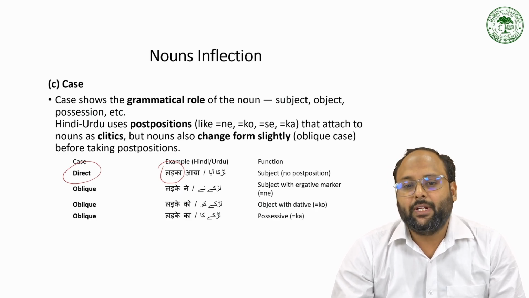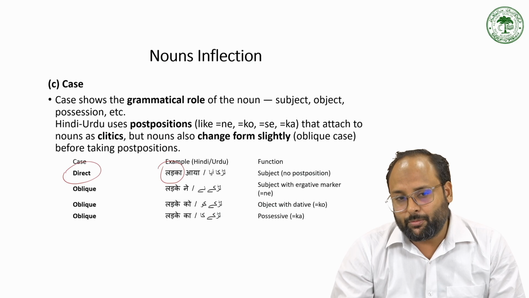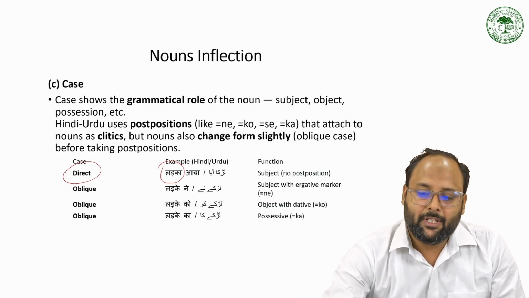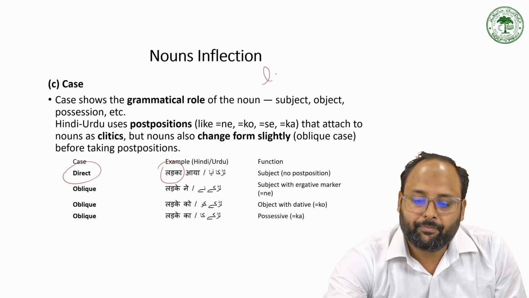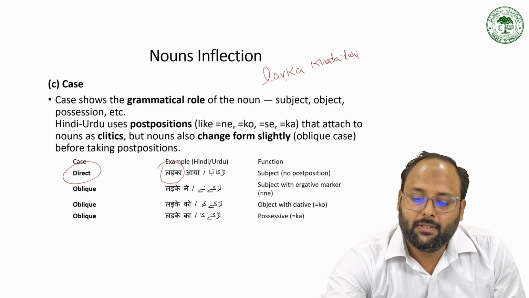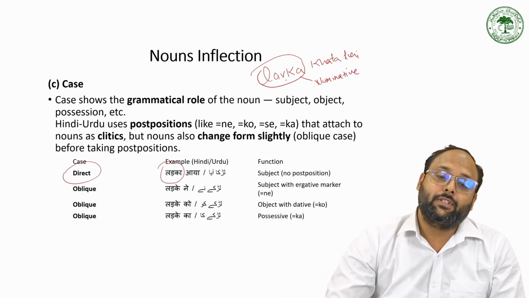So it does not take any postposition for the nominative case. For example, if I say ladka khata hai, this ladka is the direct case. We can also say the nominative case. So there is no postposition for this ladka.